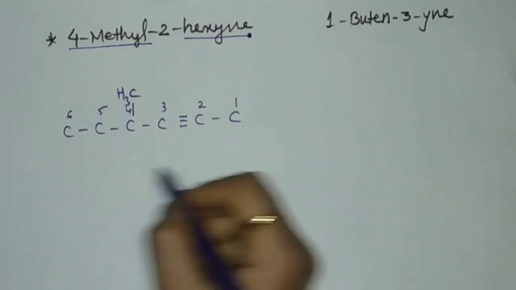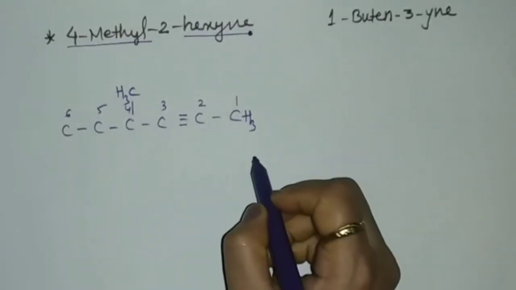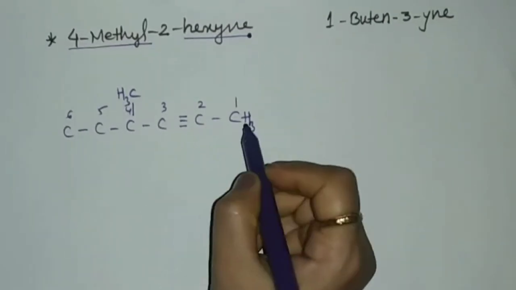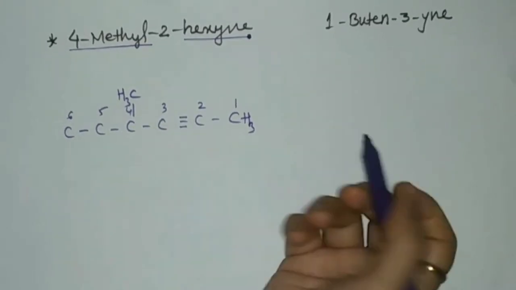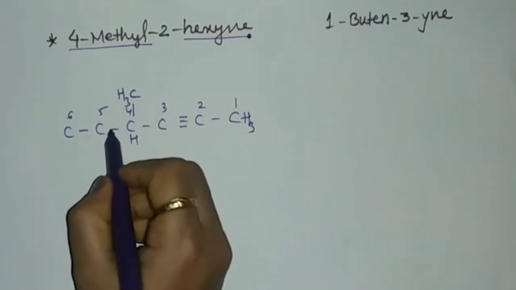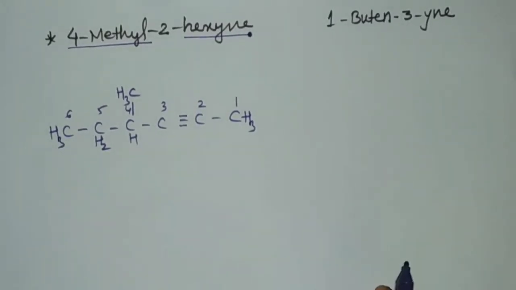Now let us complete the remaining structure. So there is 1 bond over here, so 3 hydrogen atoms should be added. So now its valency is complete. This valency is also completed. So this is the structure.